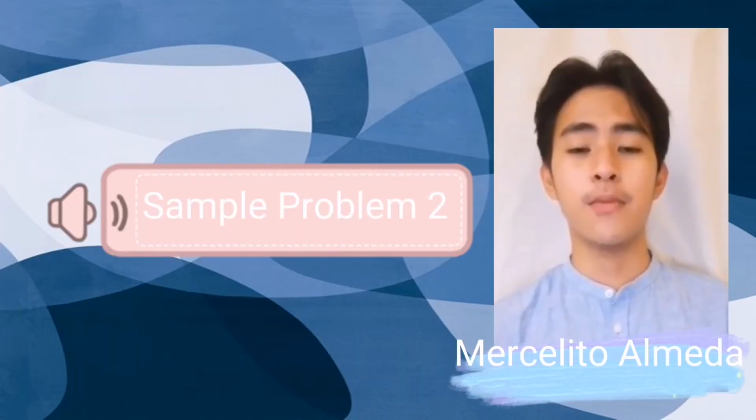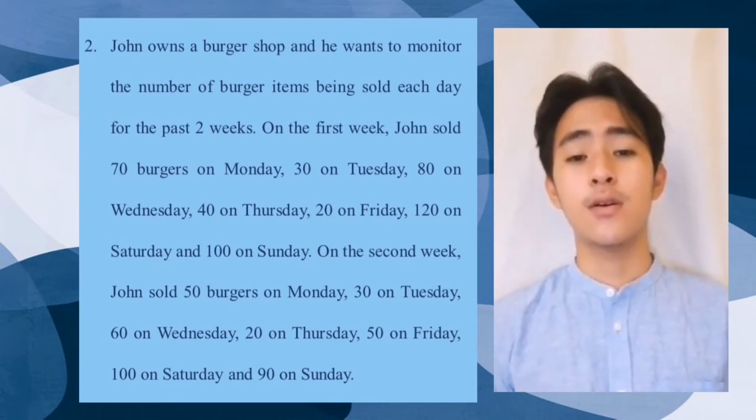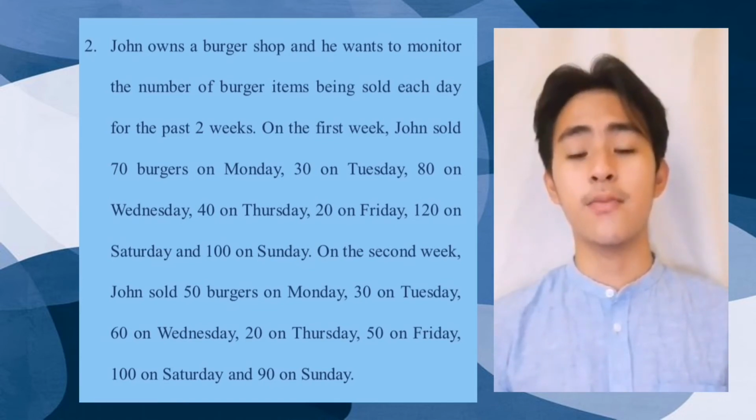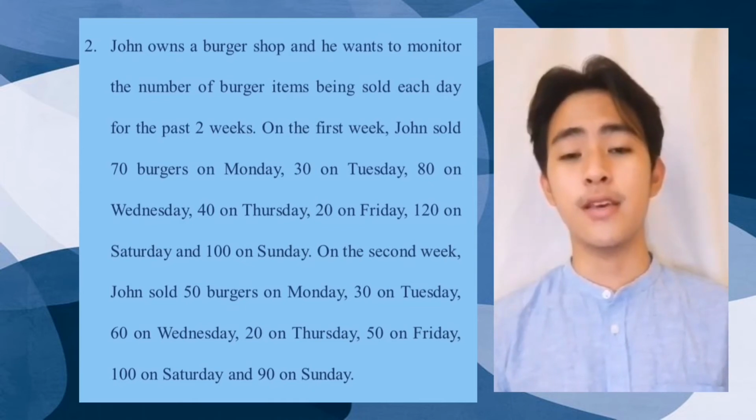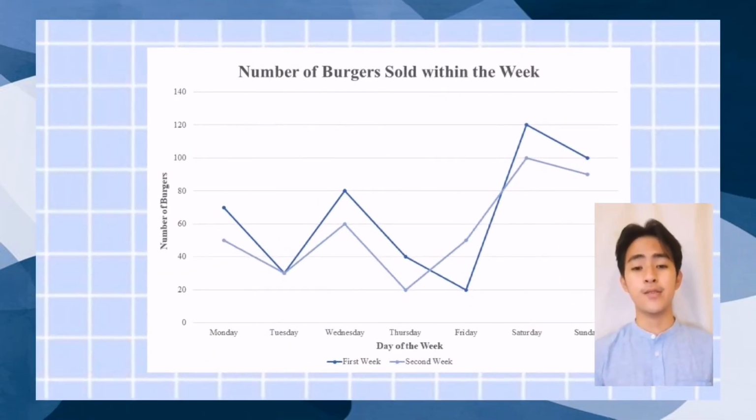For sample problem 2, we can see here that John wants to monitor the total number of burgers being sold from Monday to Sunday for the past 2 weeks. From Monday to Friday, the total number of burgers being sold is from 20 pieces to 80 pieces.